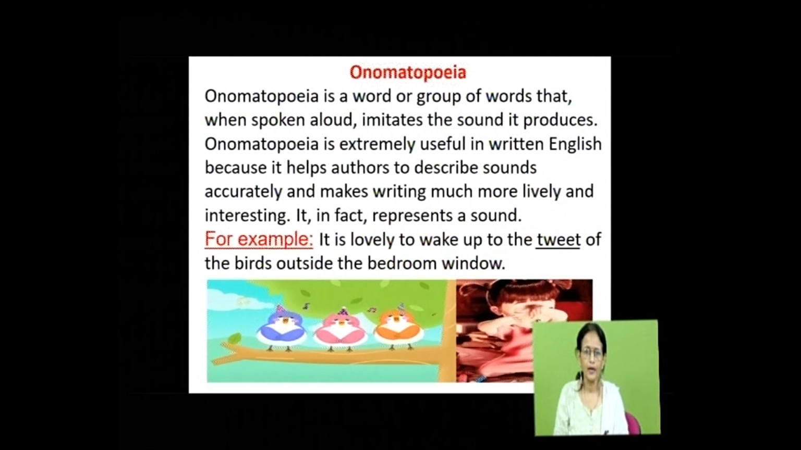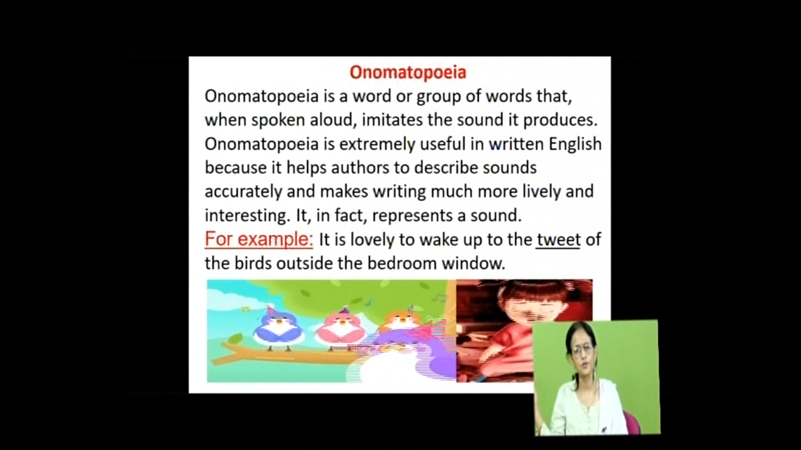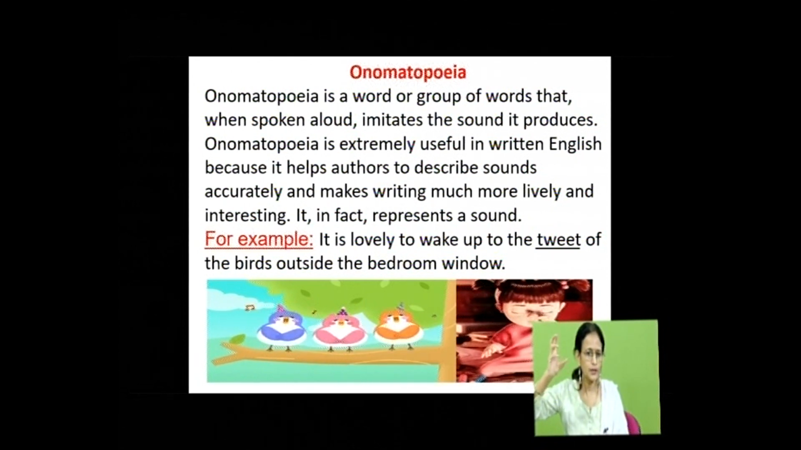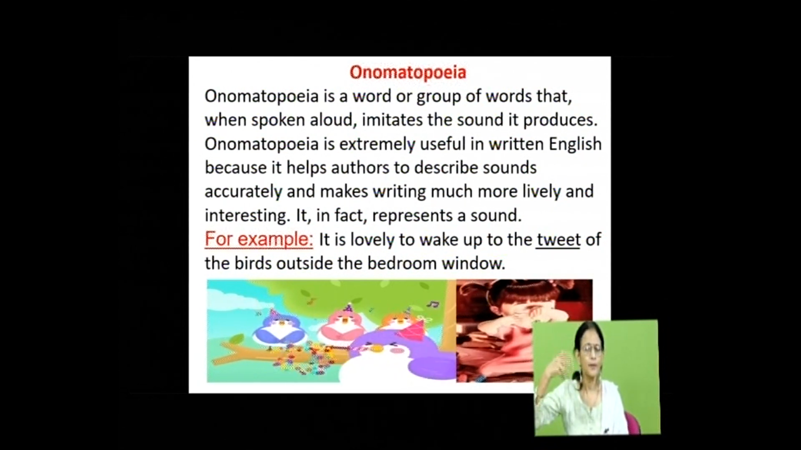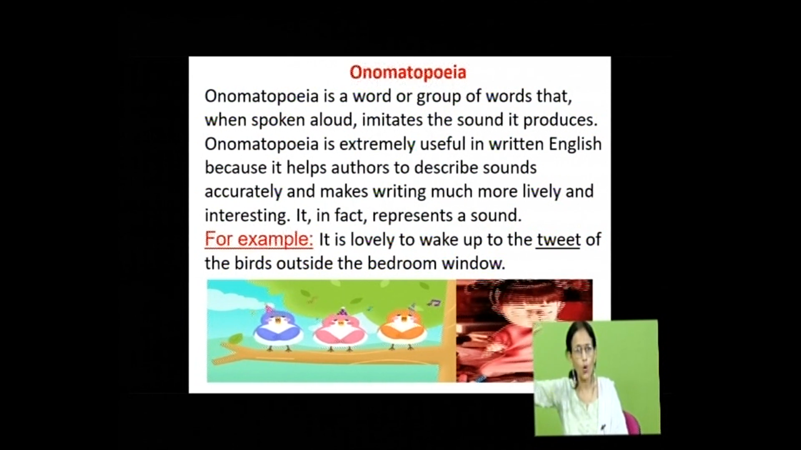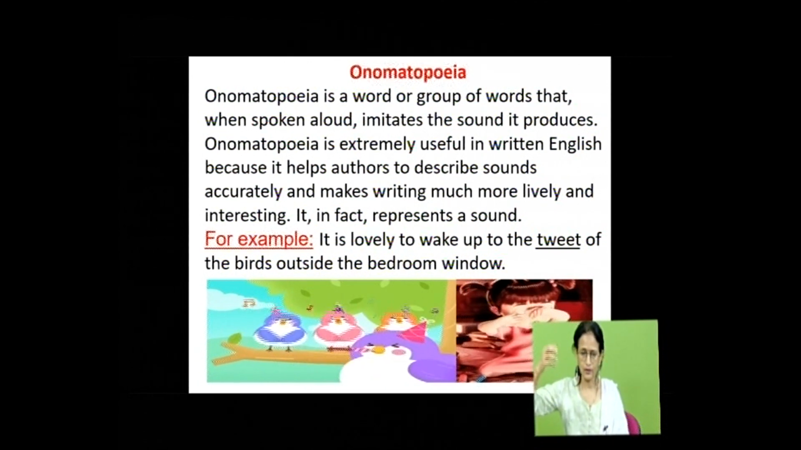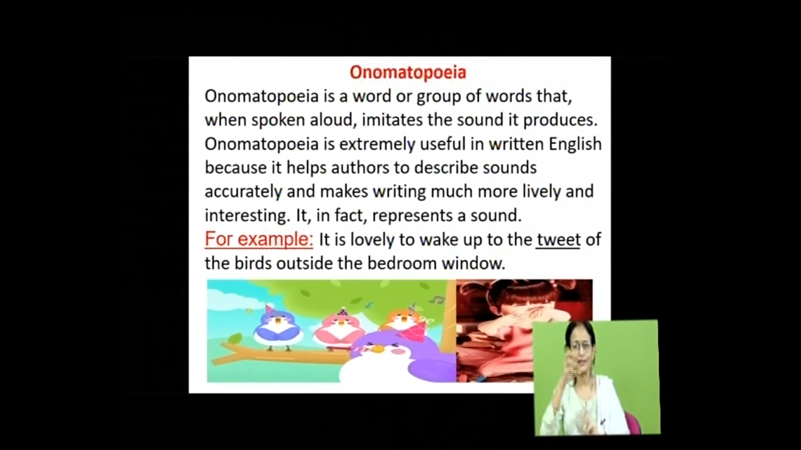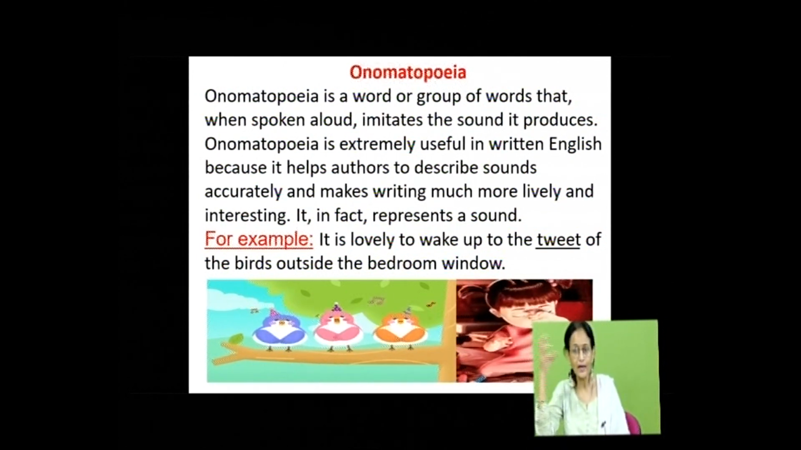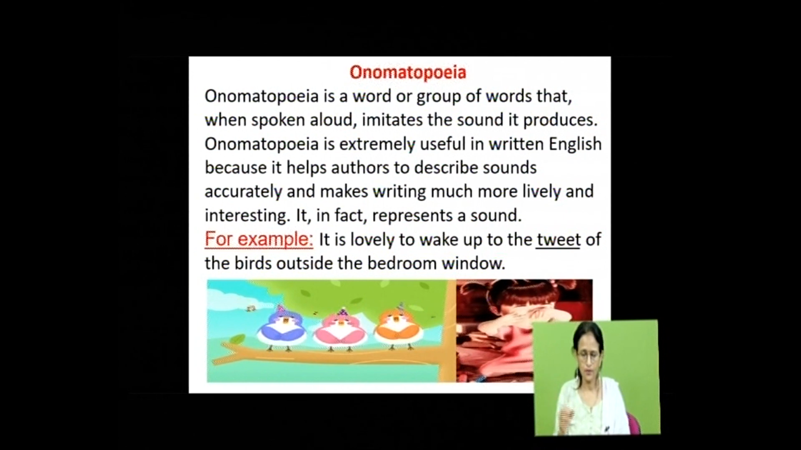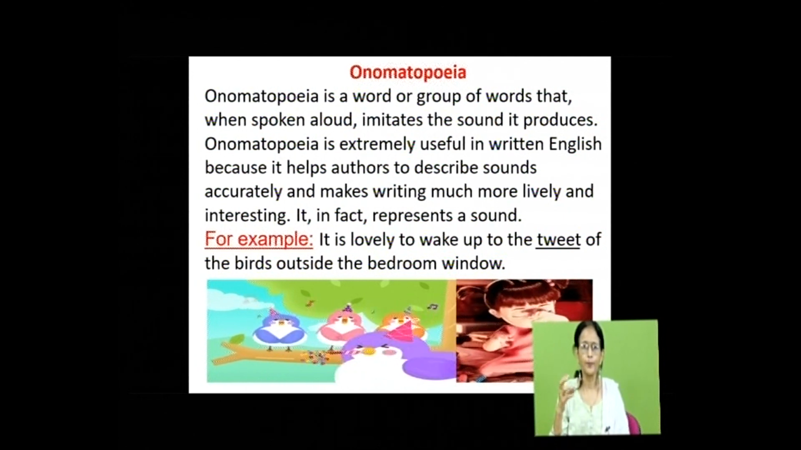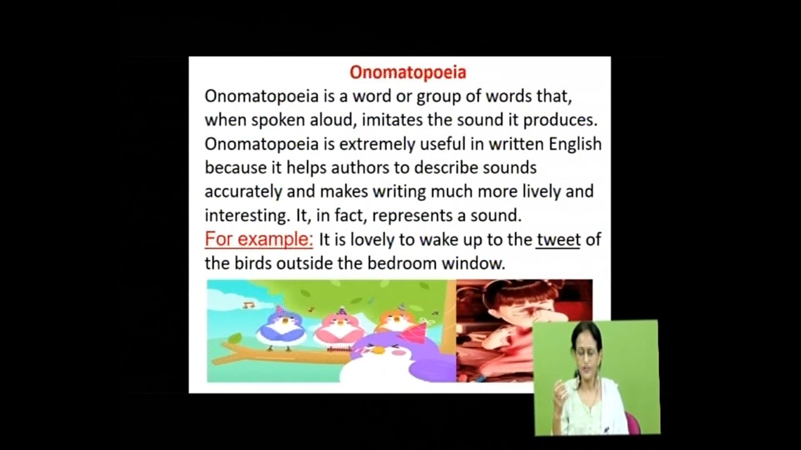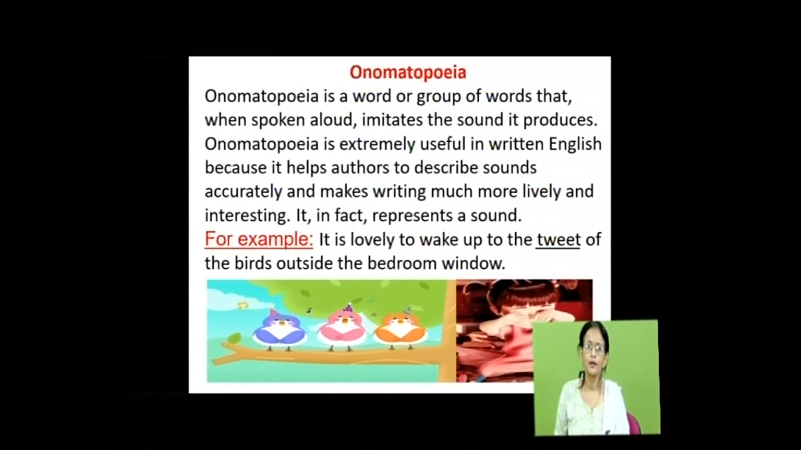For example, it is lovely to wake up to the tweet of the birds outside the bedroom window. Tweet represents the sound made by the bird. Lions roar. The glass fell with a crash. So all this, crash, thud, all these words represent sound. Such figures of speech is known as onomatopoeia.